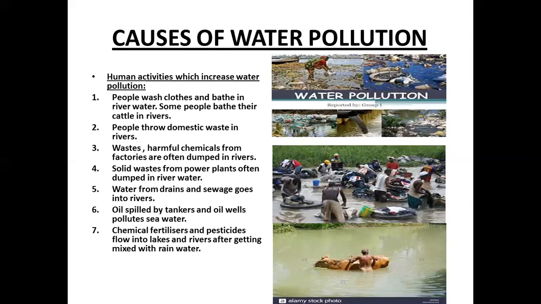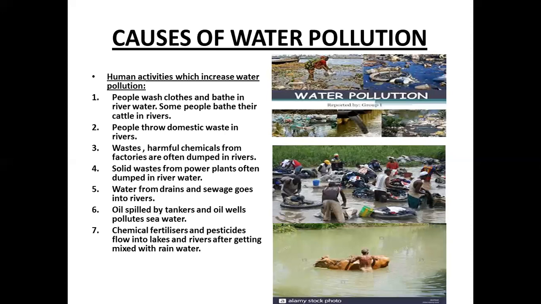The human activities which increase water pollution are: people wash their clothes and bathe in river water. Some people bathe their cattle in the rivers. See, here we have a picture of water pollution. In the top picture, we can observe how water is getting polluted, and that water is collected by the people for drinking, and factories releasing wastewater into the river water, and plastic, dust, smoke, and waste bottles. All these are making the water polluted.